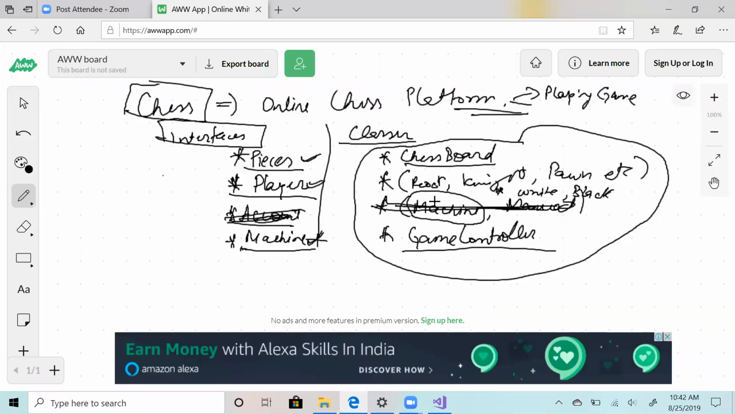Chessboard will have these pieces. I mean, chessboard will have pieces. Okay, that's also one way to think. Chessboard can have pieces. Okay. And what will player have then?